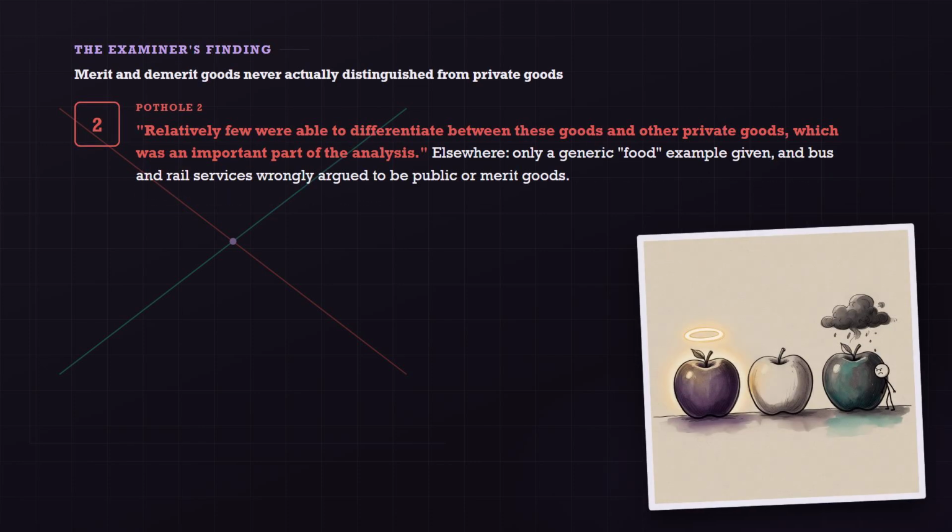Here's the second. Merit and demerit goods not actually distinguished from ordinary private goods. Relatively few were able to differentiate between these goods and other private goods, which was an important part of the analysis. Elsewhere, candidates gave only a generic example like food instead of a precise one, and in a third instance argued that bus and rail services were public or merit goods when they are, in fact, private goods.